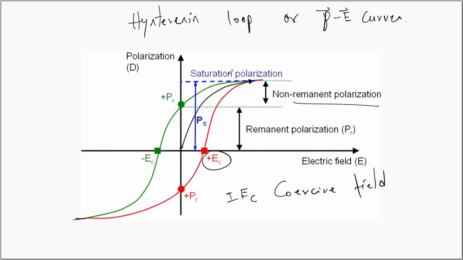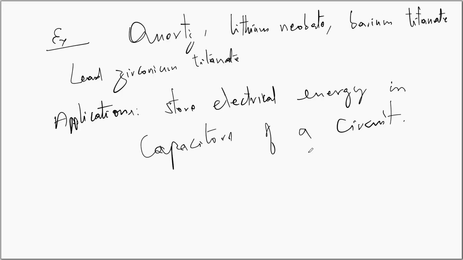We have seen the hysteresis loops, and we have seen what the coercive field and remnant polarization are. We have seen the examples for the ferroelectric materials: quartz, lithium niobate, barium titanate, lead zirconium titanate. We have seen the applications. They are extensively used to store electrical energy in capacitors of a circuit.